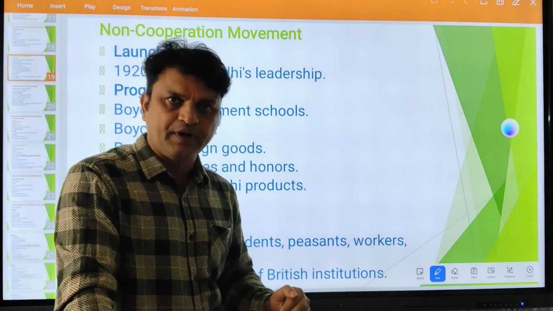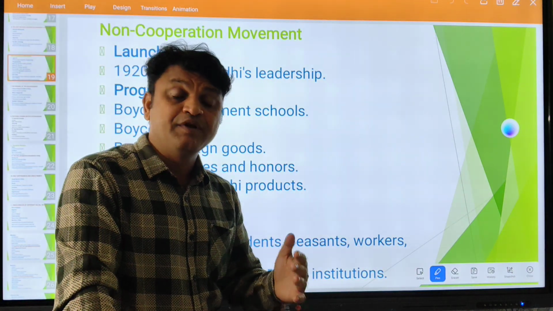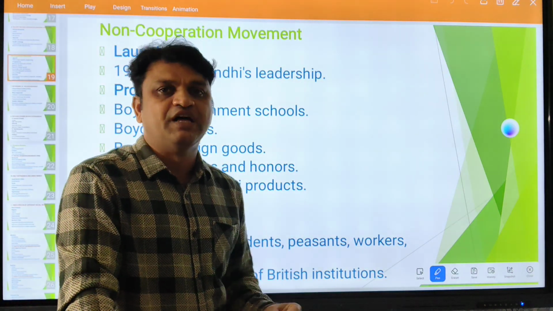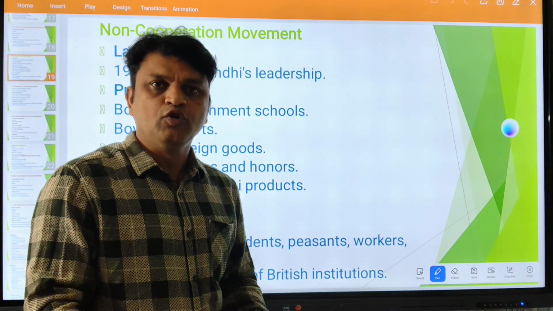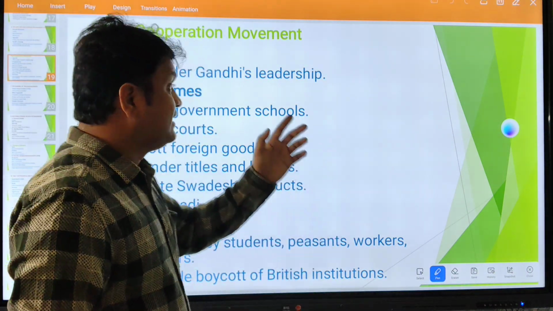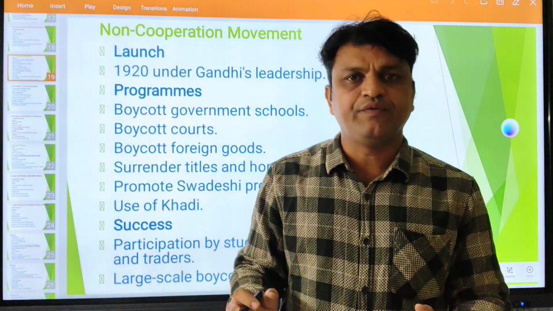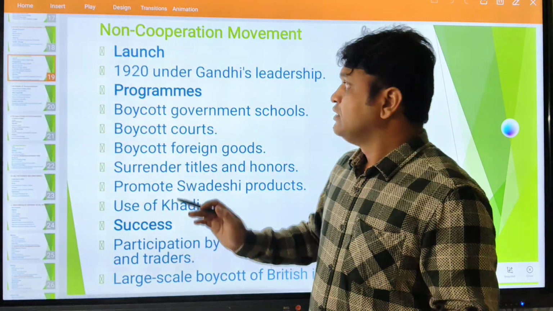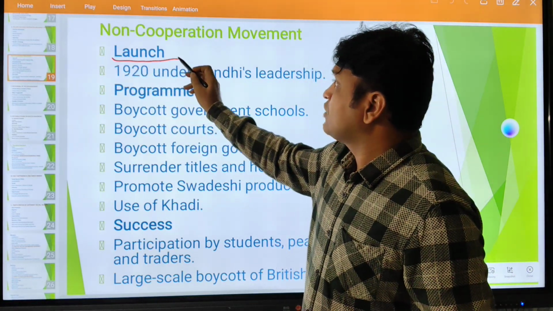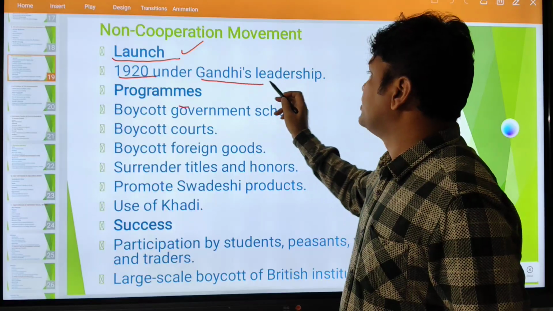So far we have cooperated. Because of the Indian cooperation only, British people are thriving and ruling. This was the intention of Gandhiji: you people are cooperating, and that's the reason why they are ruling India. Now Gandhiji came to the conclusion that we should not cooperate with the British government. So the non-cooperation movement was launched in 1920 under Gandhi's leadership.